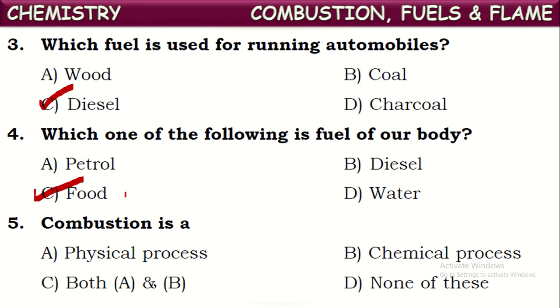So here, new chemical substances are formed by the process of combustion. What can we say then? Yes, combustion is a chemical process because there is a formation of new substances and those cannot be reversed into the original form.